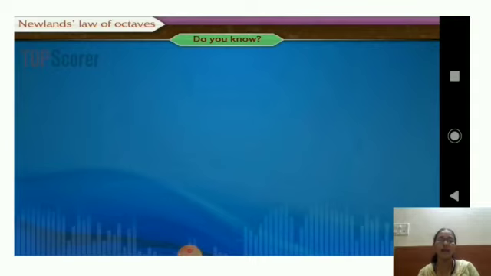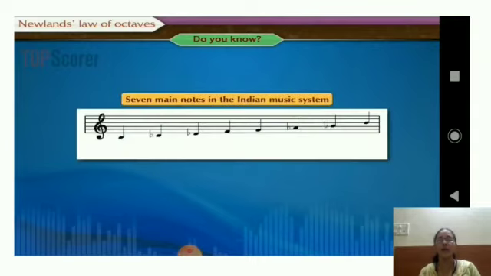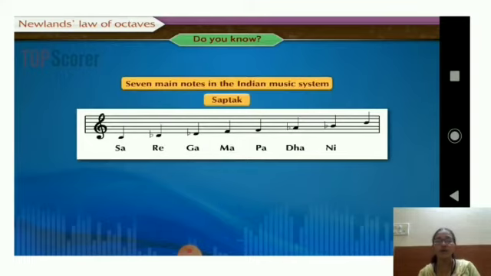Then he found that the elements are arranged like the notes of music. Music has eight notes, you know that. In our Indian system we call it saptak, correct? The first note and the eighth note are the same, only there is a difference in frequency. Our seven main Indian notes are sa re ga ma pa dha ni, and then again comes the sa.